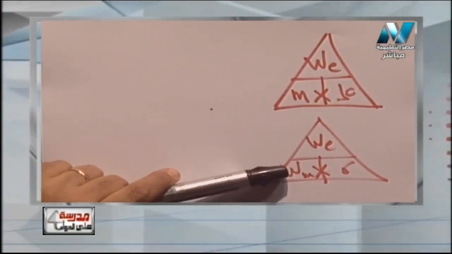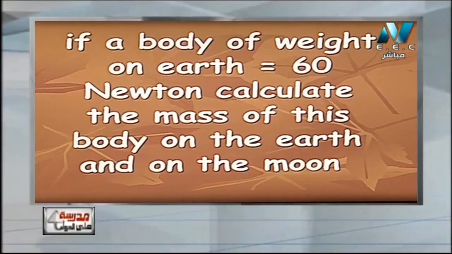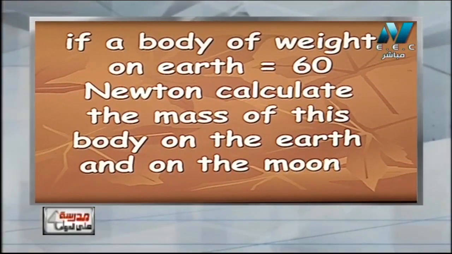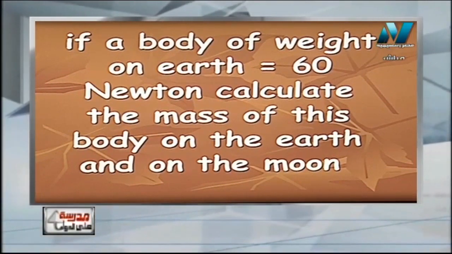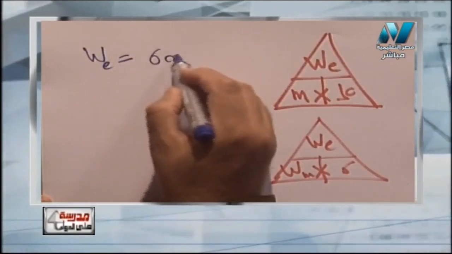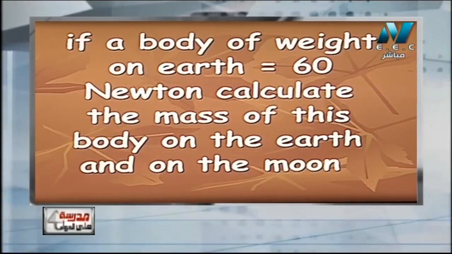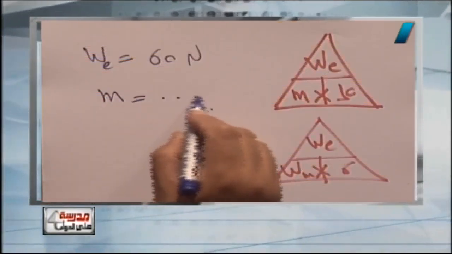So now let's have a problem to solve. Here I have a problem: if the body weight on earth equals 6 Newton. How do I write it? It says the weight on the earth equals 6 Newton. Calculate the mass of this body on the earth and on the moon. Here he wants the mass on the earth and on the moon.